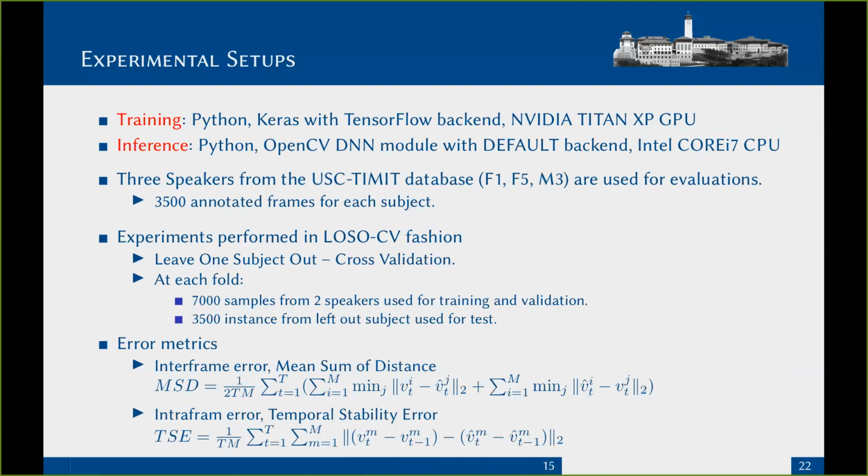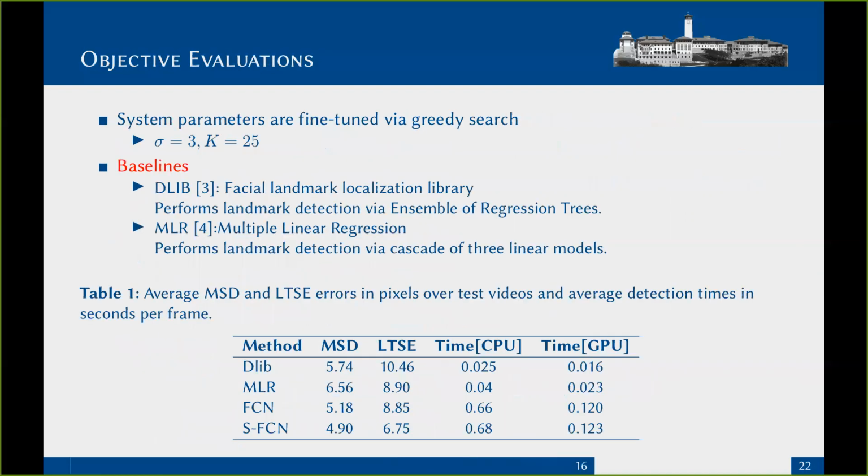We consider mean sum of distance, which is a point to closest point error metric for the spatial estimation error, and the landmark temporal stability error as the temporal estimation error metric. Other than the FCN architecture, the main important tunable parameters are sigma, which is the variance of Gaussian kernel in heat map regression, and k, which is the number of top maximum values in H2L block. These parameters are tuned using a greedy search over a specific range.